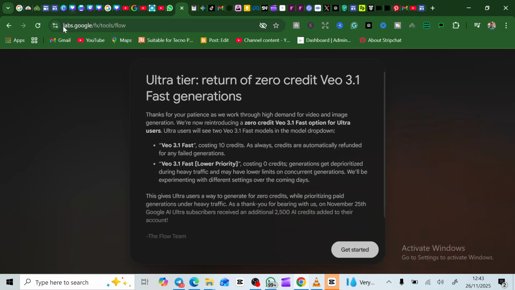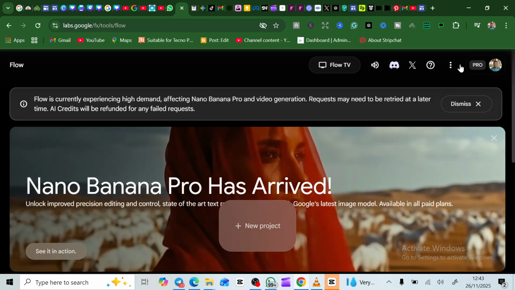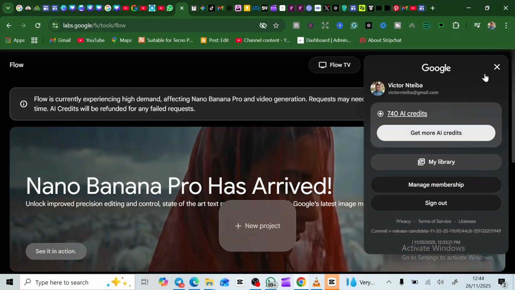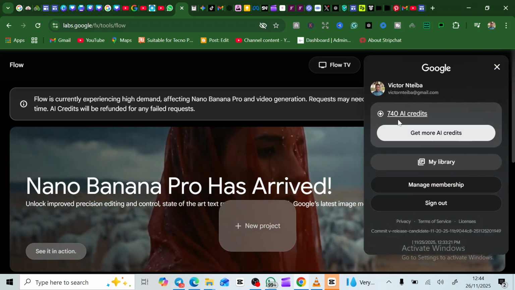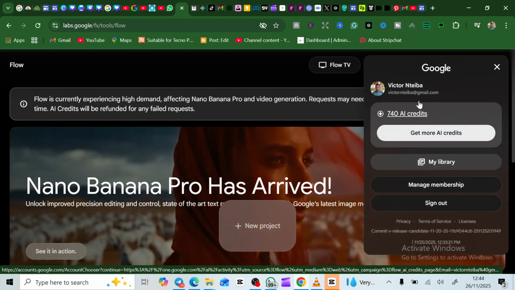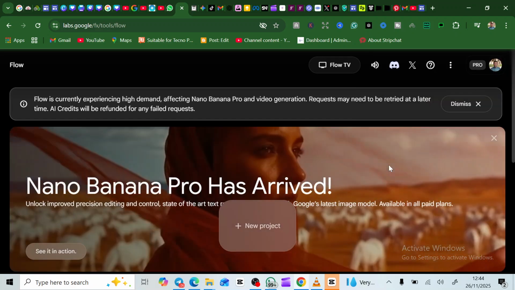So you're going to see labs.google.fx/tools/flow. So Flow, this is the platform that you're going to use to create these videos. So when you come here, all you're simply going to do is tap on this get started. You're going to register with your email, and you're going to get a particular amount of credit. You're going to get 100 credits for registering on this platform.